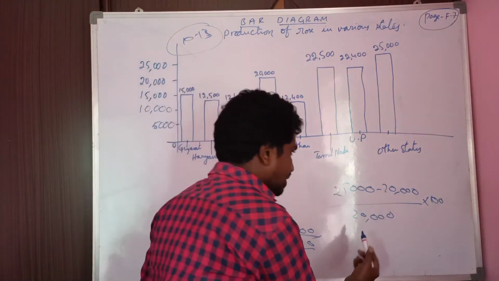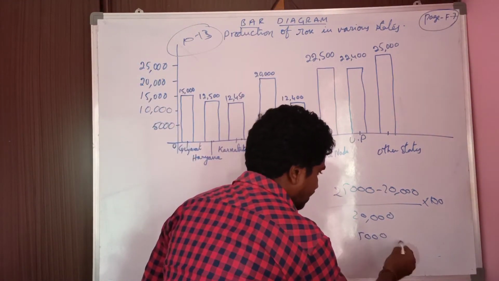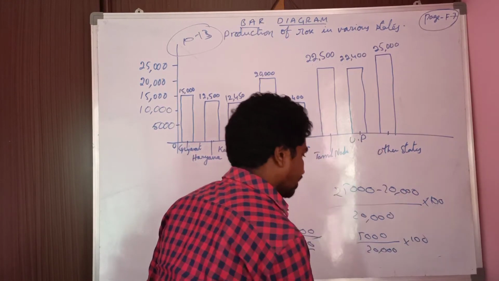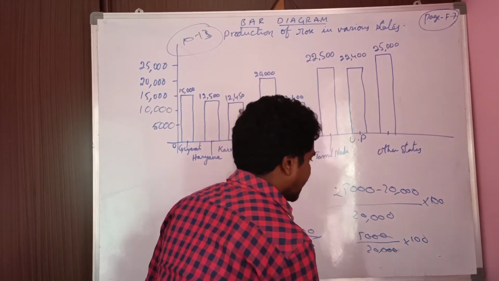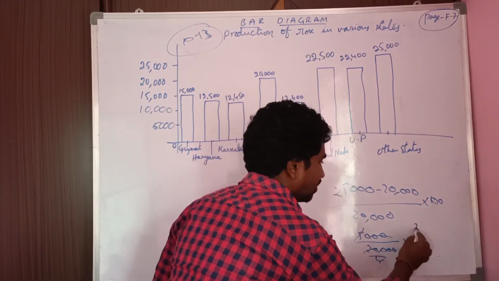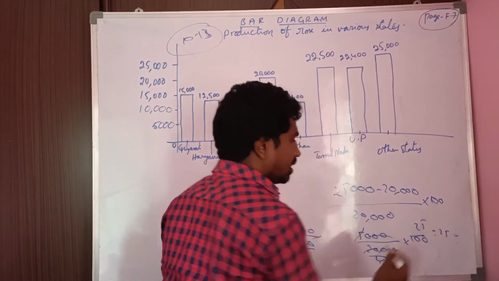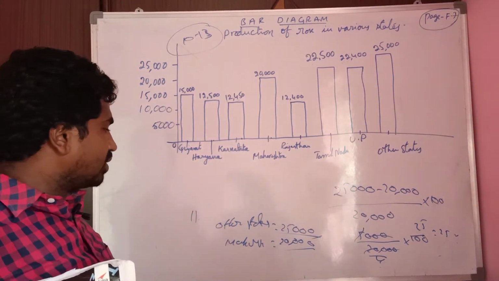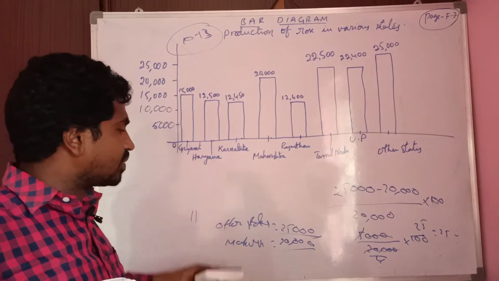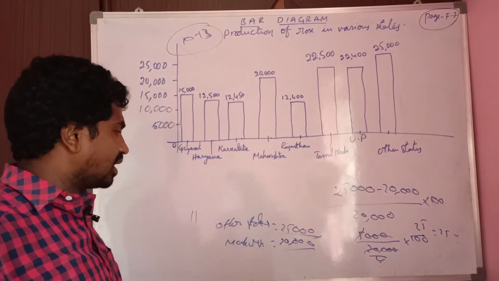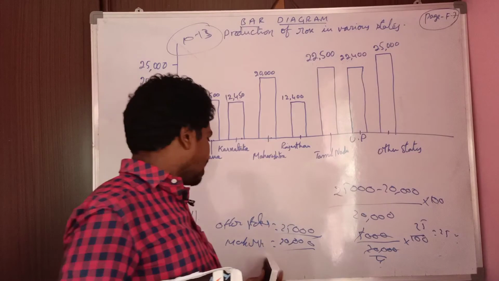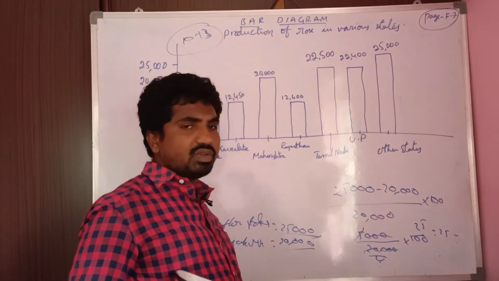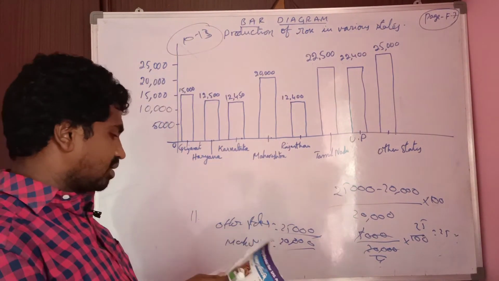Here 25,000 minus 20,000 is 5,000, by 20,000 into 100. Zeros cancel. 5 fours are 20, 4 twenty-fives are 100. So this value is 25%. The difference is 5,000 by initially Maharashtra 20,000, into 100. That value is 25%.